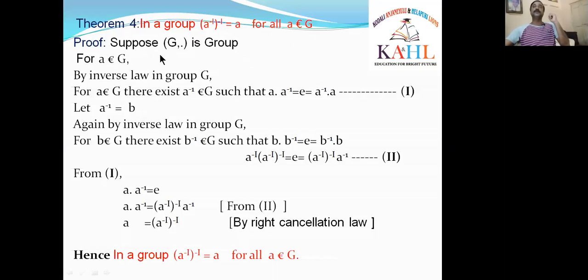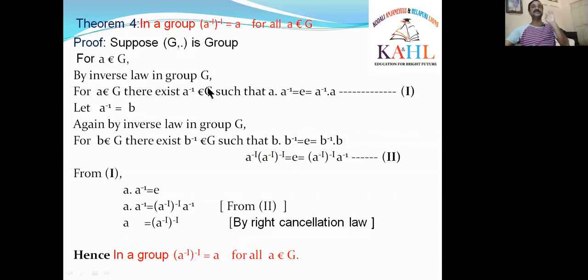Proof. Suppose (G, dot) is a group. Now I am taking that G is a group with respect to the binary operation dot. For any element A belongs to G, I am taking an element A belongs to G. What is G? G is a group. Group means it has 4 laws. What are they? Closure law, associative law, identity law, and inverse law. I am using here the inverse law. The 4th law is inverse law.